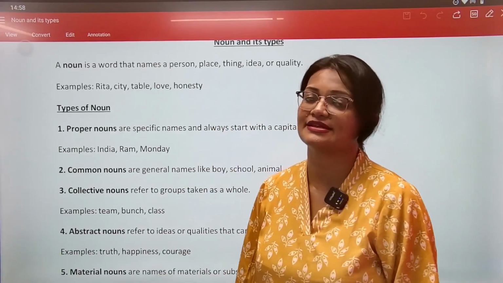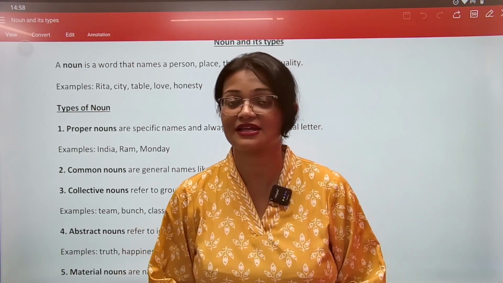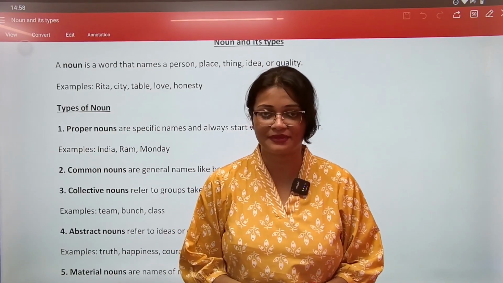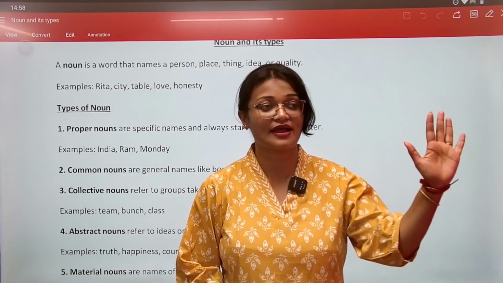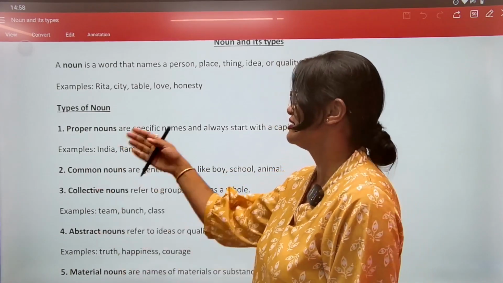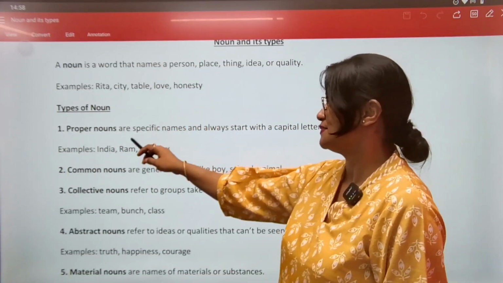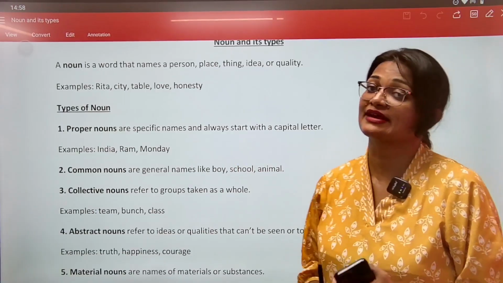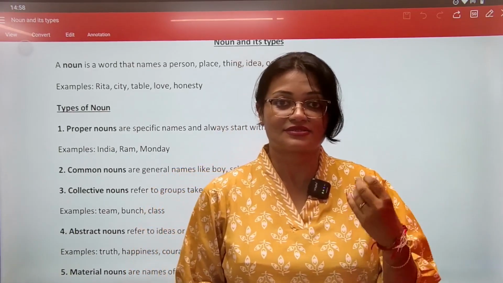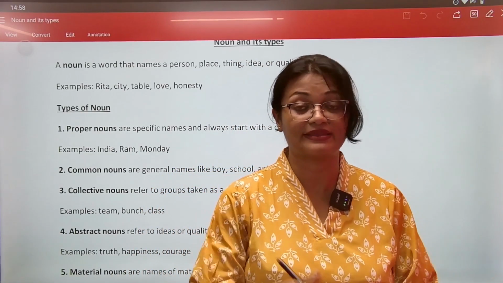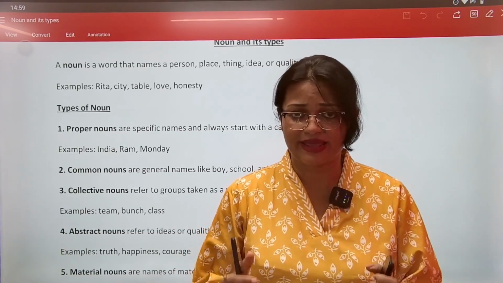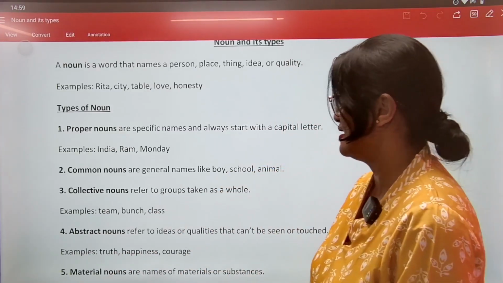Okay. So the first category is proper noun, and by the name itself we understand proper means when you know someone by their name or some place by the name. For example, you are calling your friend, you're calling someone, hi Rahul, hi Ria. So these names that you are calling to, these are properly known to you and hence they will come under proper nouns. So proper nouns are specific names and always start with a capital letter. So we have been taught this from our very childhood that we always write capital letters, right? Capital letters while writing names, whether Delhi, Guwahati, Assam, Ria, Raj, जो भी है. So whenever we name anything, it is always in capital letters. So these are the examples.